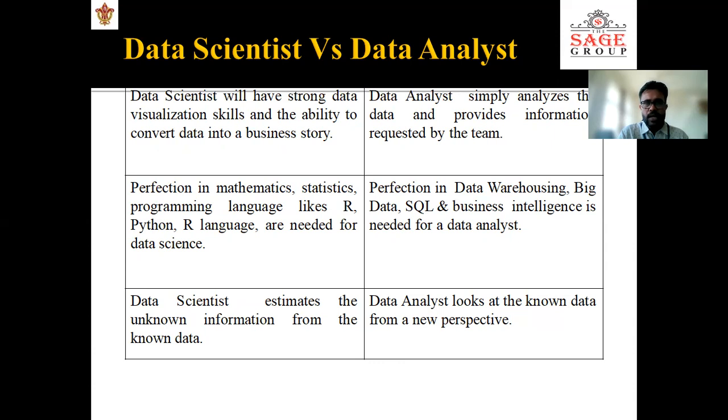Perfection in mathematics, statistics, and programming languages like R and Python is needed for data science. In the previous slide, I started with the R language because I knew I would cover the data scientist role. Someone perfect in mathematics, who has a degree in statistics, who is a statistician, can be a good fit for the role of data scientist. Perfection in data warehousing, big data, SQL, and business intelligence is needed for a data analyst, right?